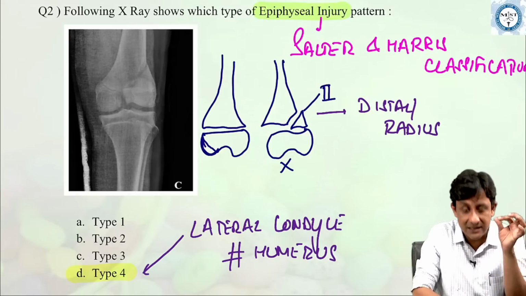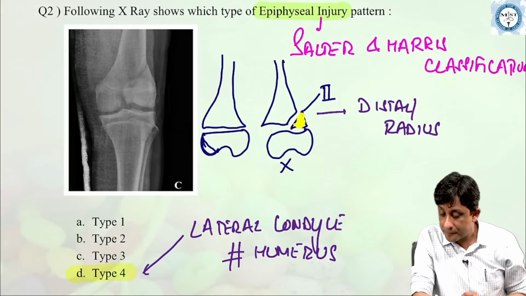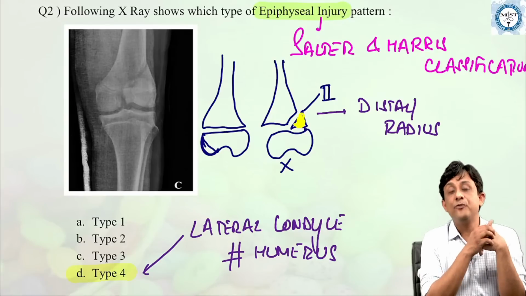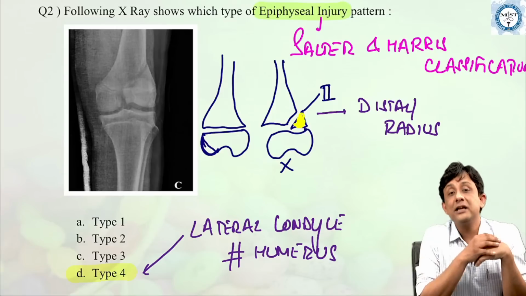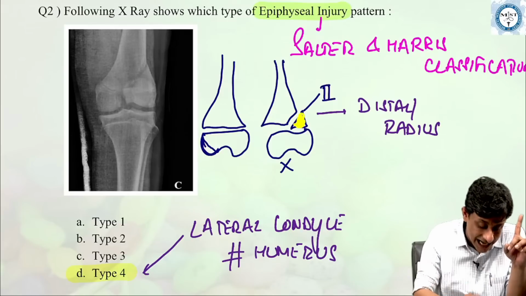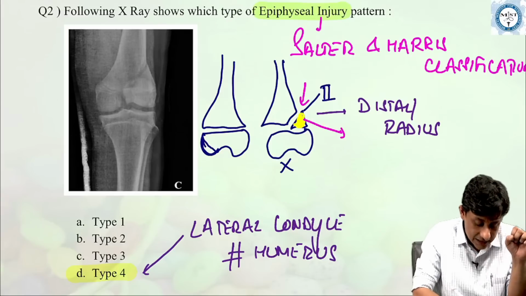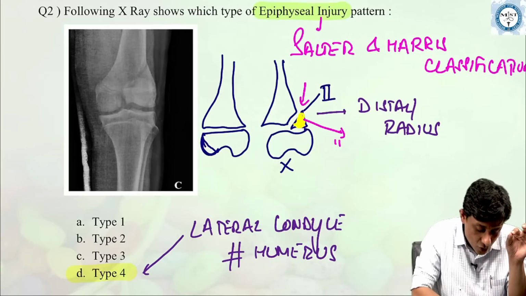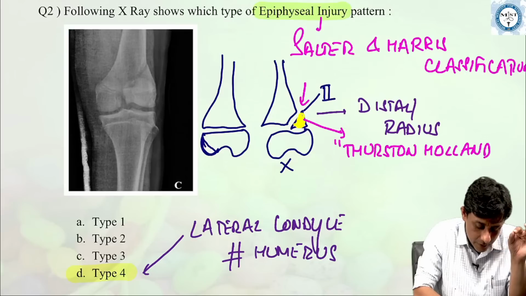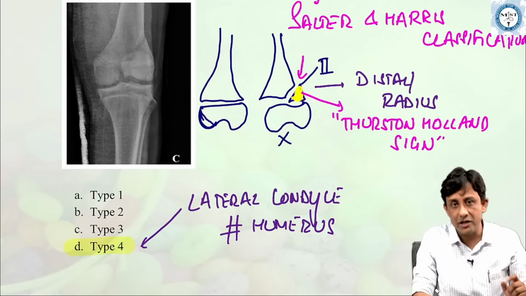And I will just color this part. What is this attached metaphyseal fragment called as? So somebody is asking all four. So yes, type 1 is just a separation of the epiphysis from the bone. Type 2 is separation with an attached portion of metaphysis, which all of you can see here. This attached beak of metaphysis is what is called as a Thurston-Holland sign, which is found in type 2 epiphyseal injury pattern.